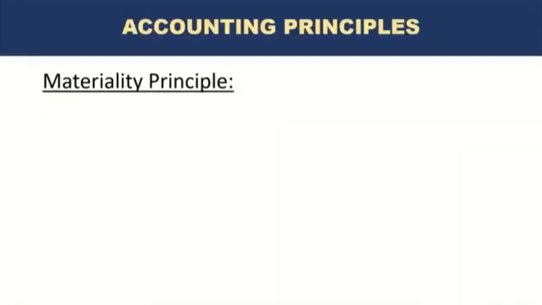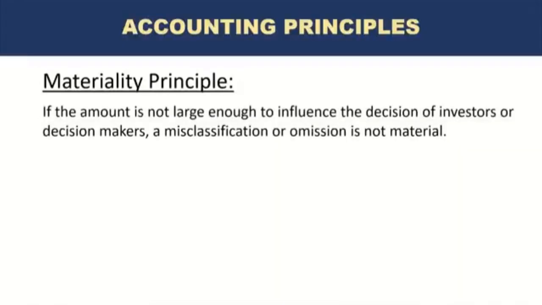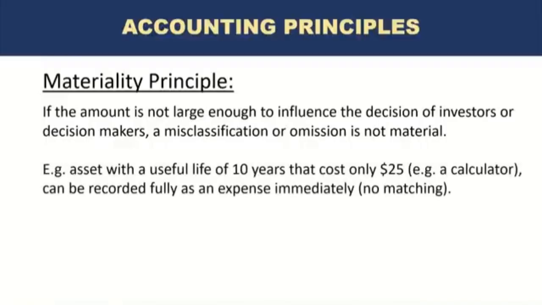The next one is the materiality principle. What it states is that if the amount is not large enough to influence the decision of investors or decision makers, a misclassification or omission is not material. If there is an asset with a useful life of 10 years that costs only $25, right? An example would be a calculator. Some calculators last many years, right? So if we look at a calculator which cost us only $25, but we know its useful life is 10, maybe even more years, right?